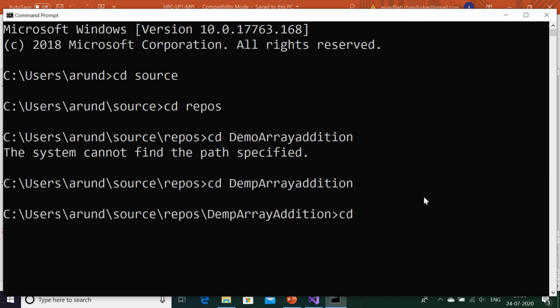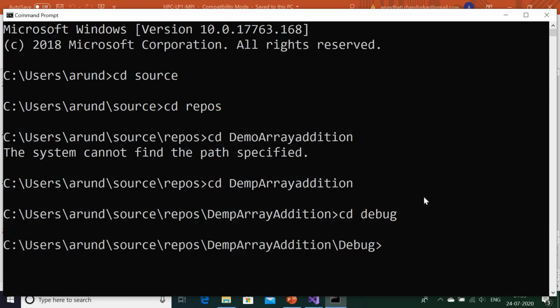Now go to the debug folder. And now do mpiexec, and the name of the exe that I have changed. It is the demo array addition. The project name I changed, but I forgot to change this directory name. I hope it is clear. Don't get confused. So I'm running that generated exe.